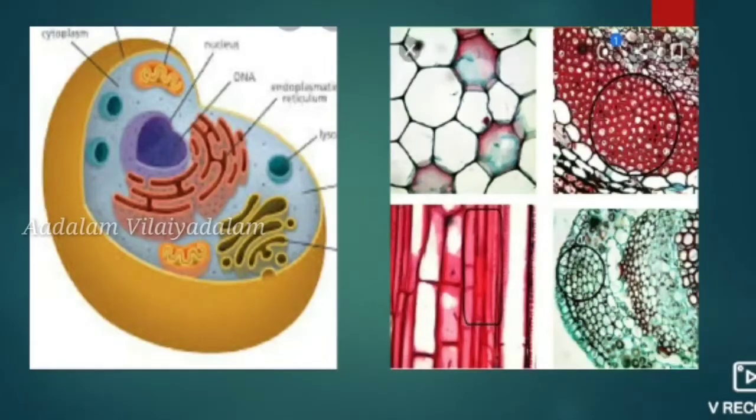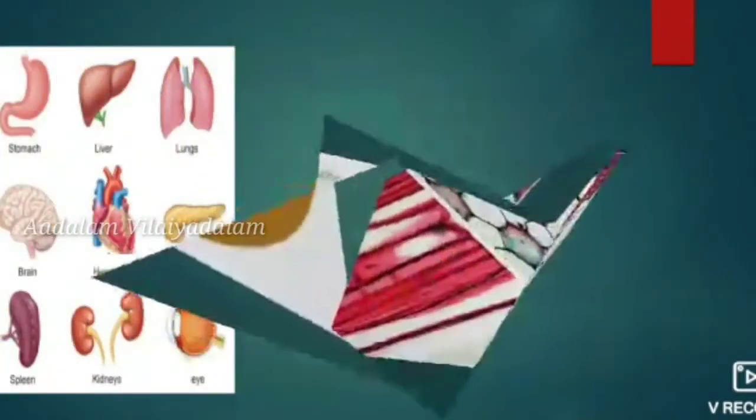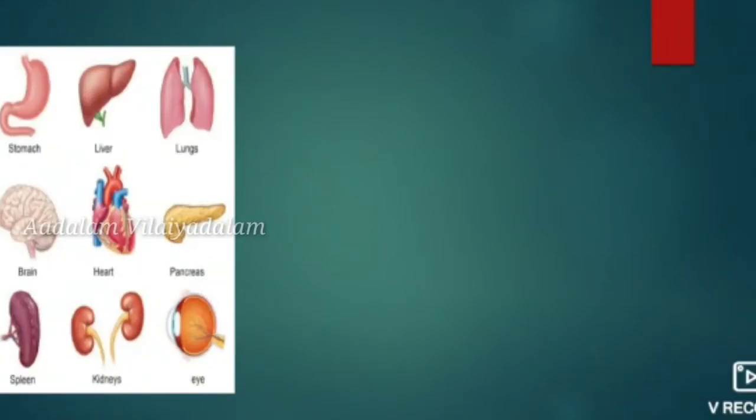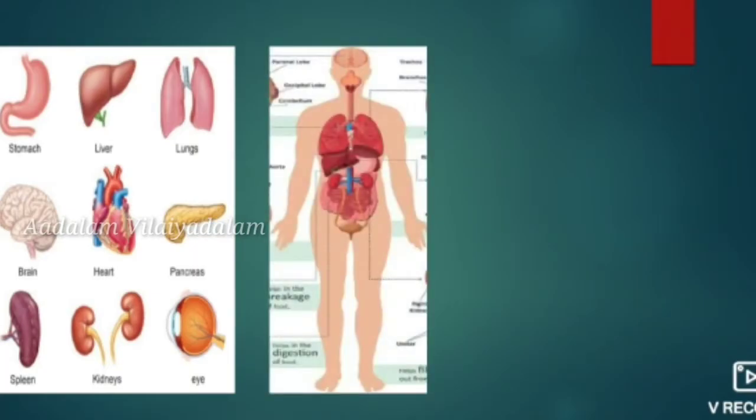This is the tissues. And several tissues combine together to form organs. Different types of organs are the stomach, liver, lungs, brain, heart, pancreas, etc. And many organs collectively acting together to perform a specific life process is known as an organ system.